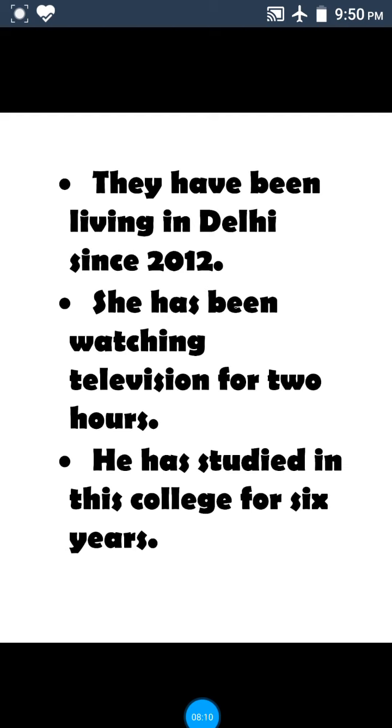Next one. She has been watching television for 2 hours. Here, she has been watching television for 2 hours. 2 hours is a period of time. So that's why we have to use for. He has studied in this college for 6 years.